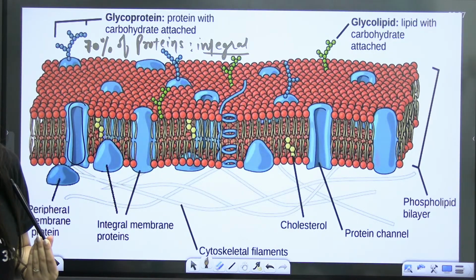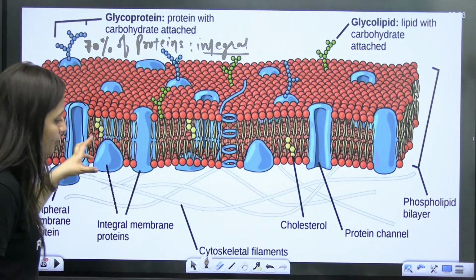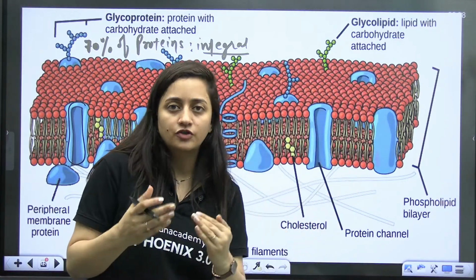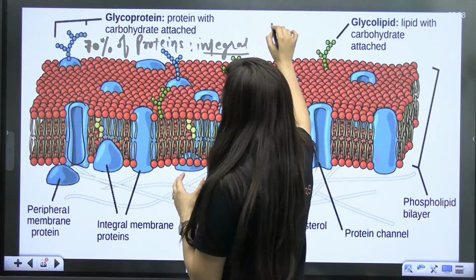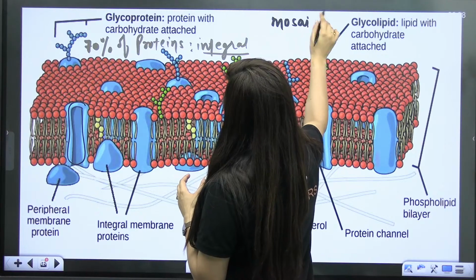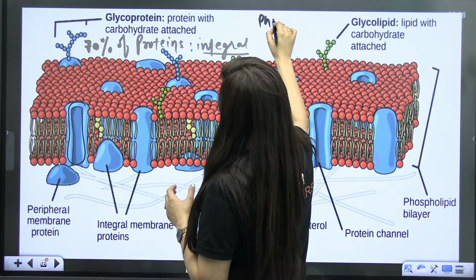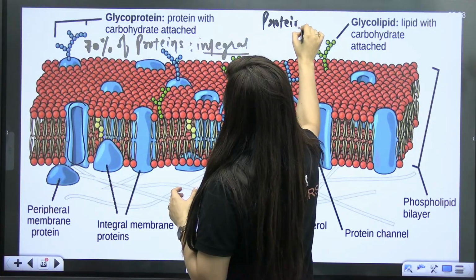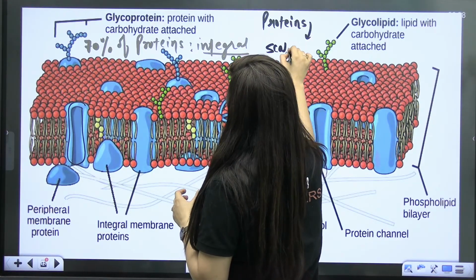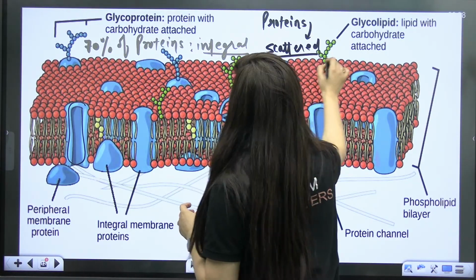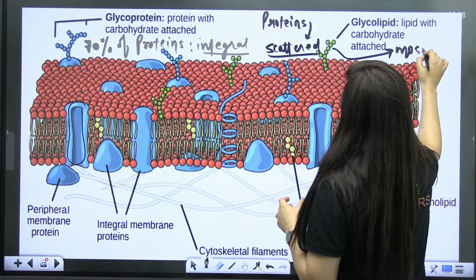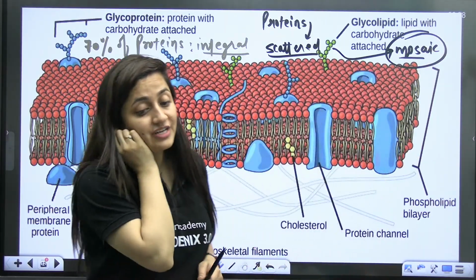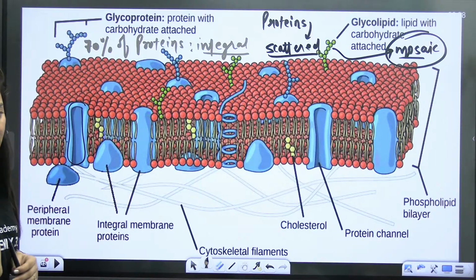Now, when you talk about these proteins, they have a scattered nature. Proteins are scattered here in this phospholipid layer. So this is actually giving it a mosaic-like appearance.